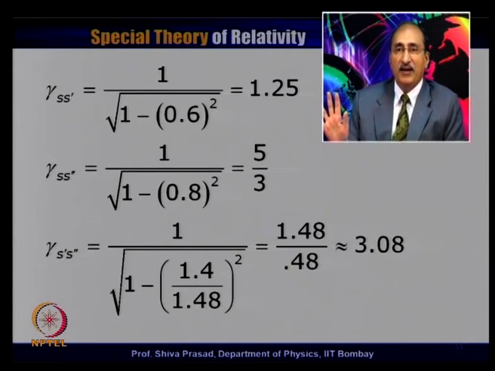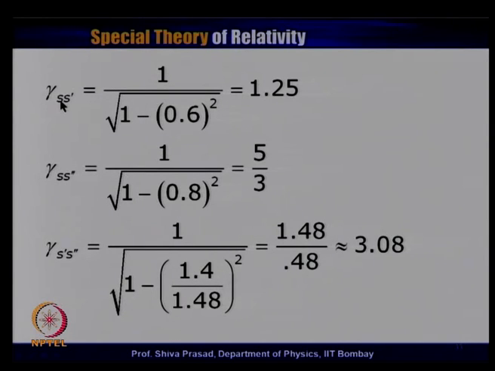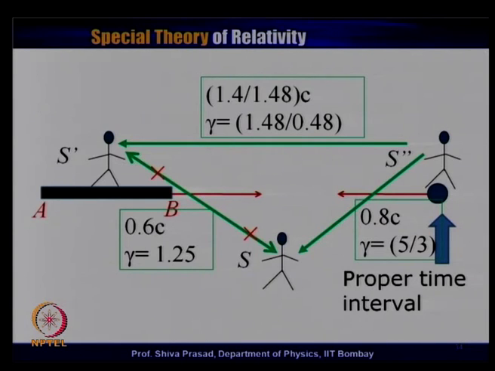Now, all we have to do is to apply the simple time dilation formula. I come back to the picture here. Relative velocity between these two was 0.6 c, between these two was 0.8 c, between these two was 1.4 divided by 1.48 c. That is what we calculated. Using this relative velocity, I got gamma, which was this 1.48 divided by 0.48. Using this relative velocity, I got a value of gamma, which was 1.25. Using this relative velocity, which is 0.8 c, I got gamma is equal to 5 by 3.